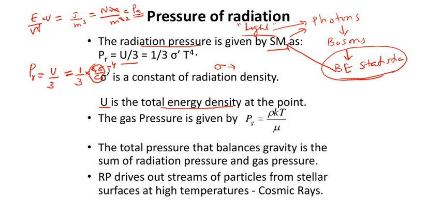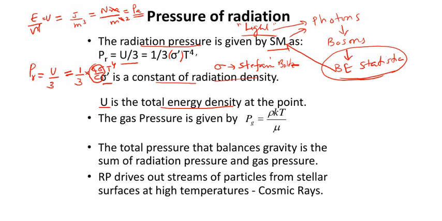That is the Stefan-Boltzmann constant, which we have already seen in the previous sessions, whose value you know. So this 4 sigma by C, where sigma is a fundamental constant and C is another fundamental constant, has been denoted in our textbook as sigma dash. It is given that sigma dash is the constant of radiation density.